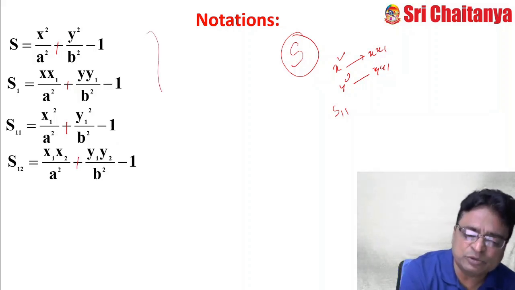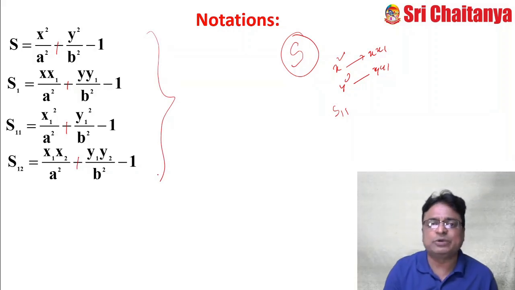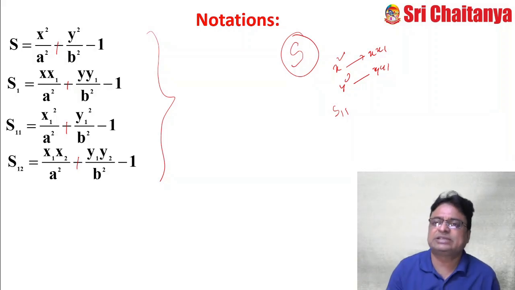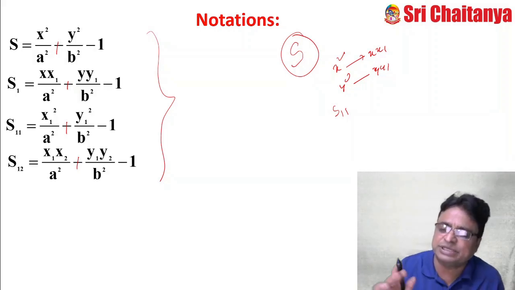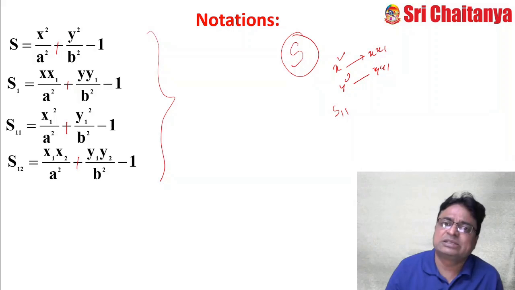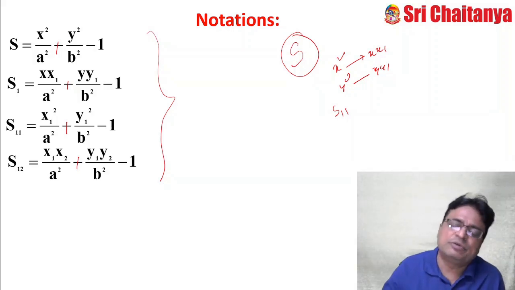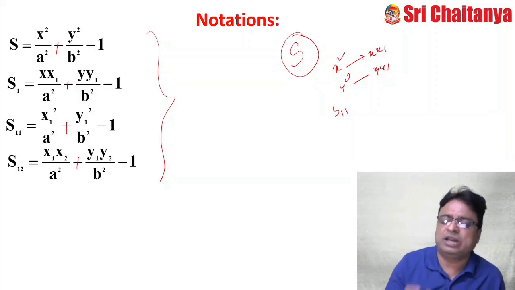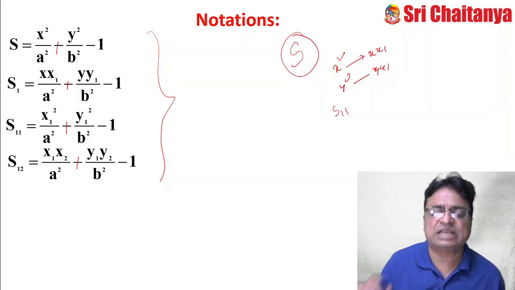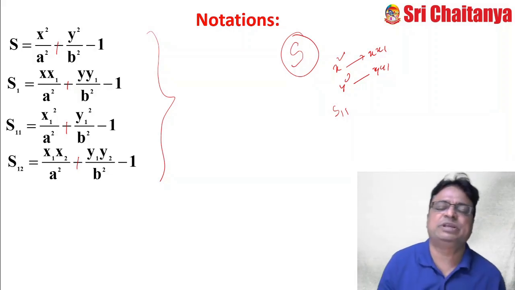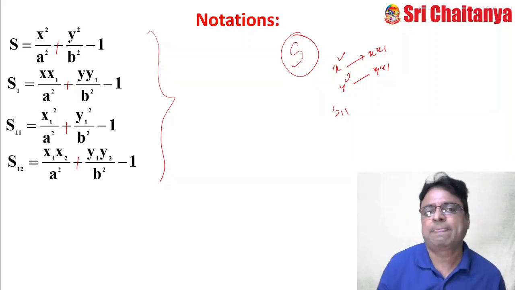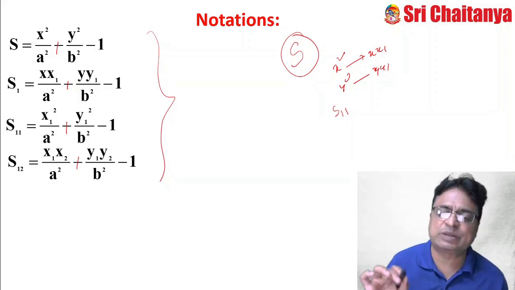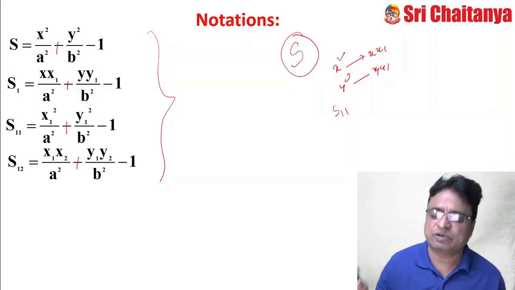Whenever I use these notations in this entire chapter, don't get confused that S equal to 0 means x square by a square plus y square by b square equal to 1. These are the standard notations. Unless I have given S equal to 0 with some other equation, the story would be different. Until then, whenever in any problem anybody gives S equal to 0 in the ellipse, that means x square by a square plus y square by b square equal to 1 only. S1 equal to 0 means xx1 by a square plus yy1 by b square minus 1 equal to 0.